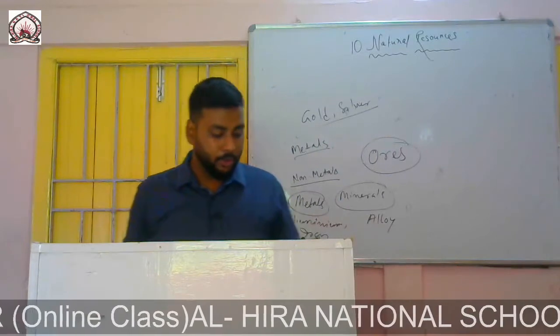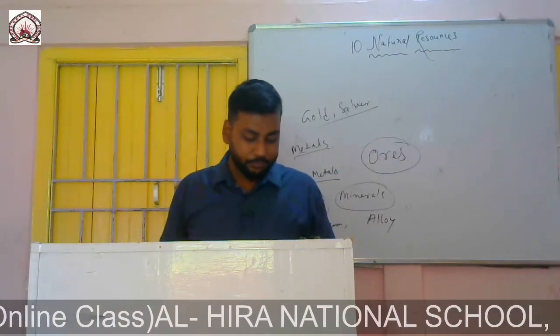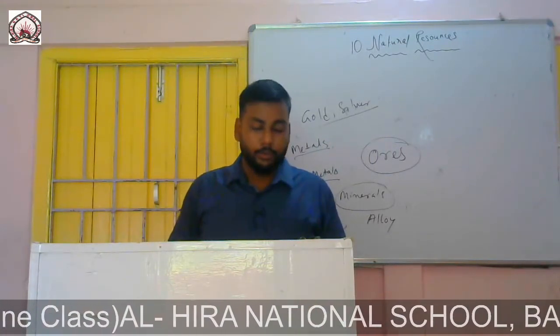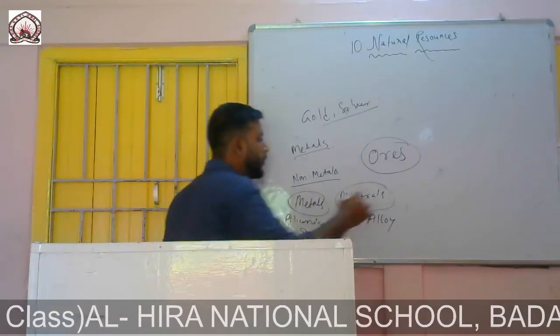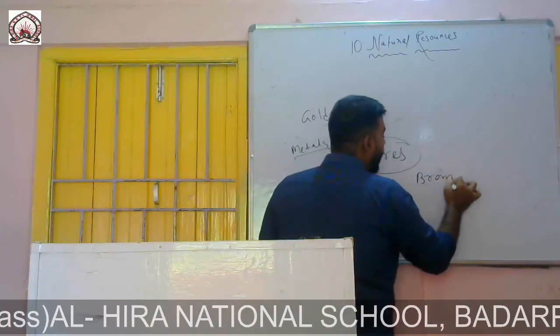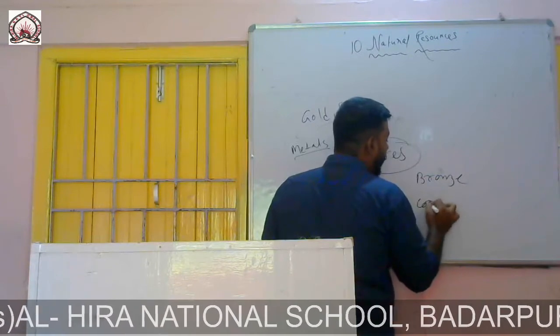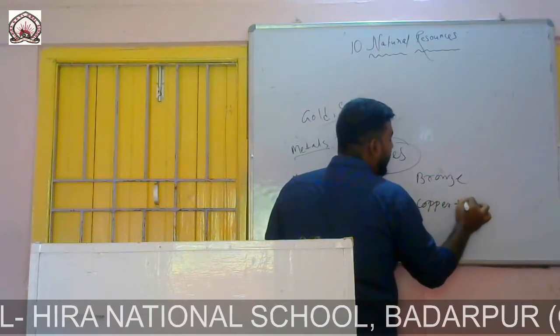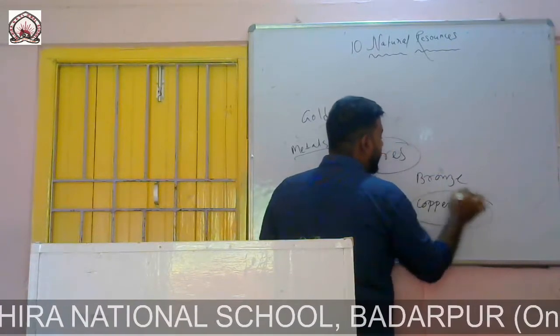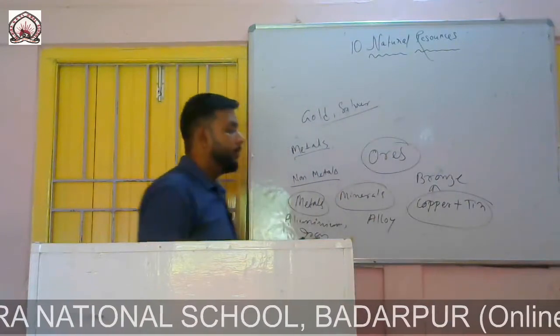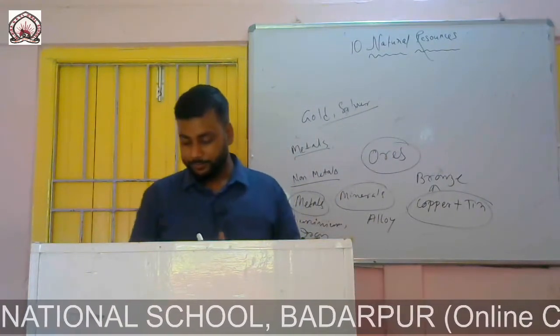Some examples of alloy are bronze. Now, bronze you know. Bronze is an alloy made up of copper and tin. Copper and tin are mixed together to make bronze.